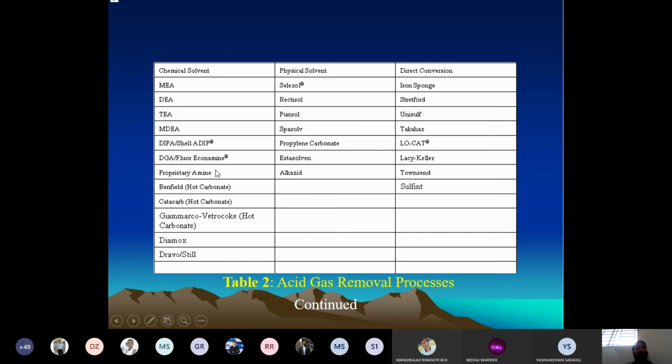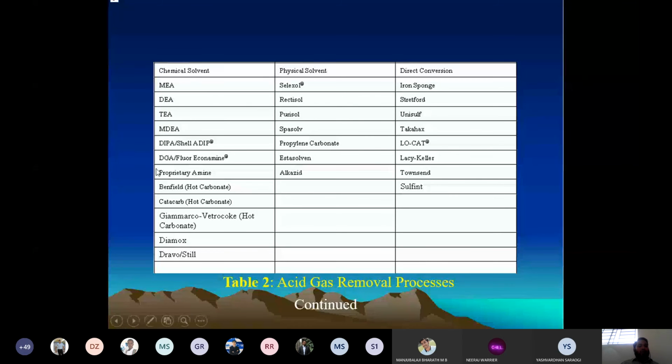Some of these have different names, so don't think that it is a solvent name. No, it is the name of the process. Depending upon the country, they have named them accordingly. And we have proprietary amines, hot amine, and rich amine, lean amine, so amine solution.